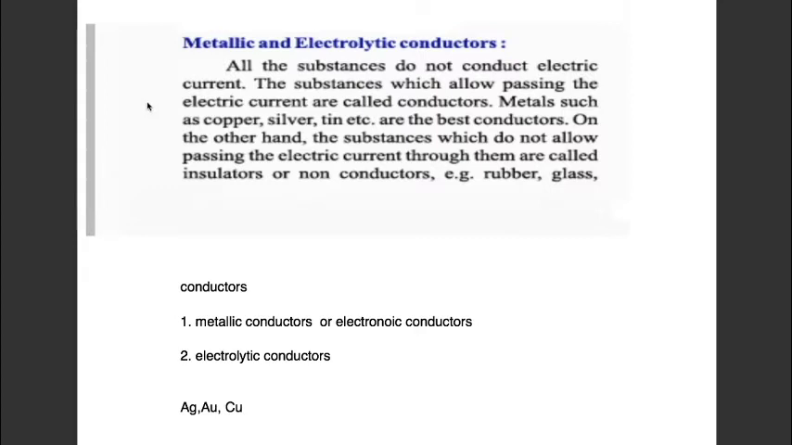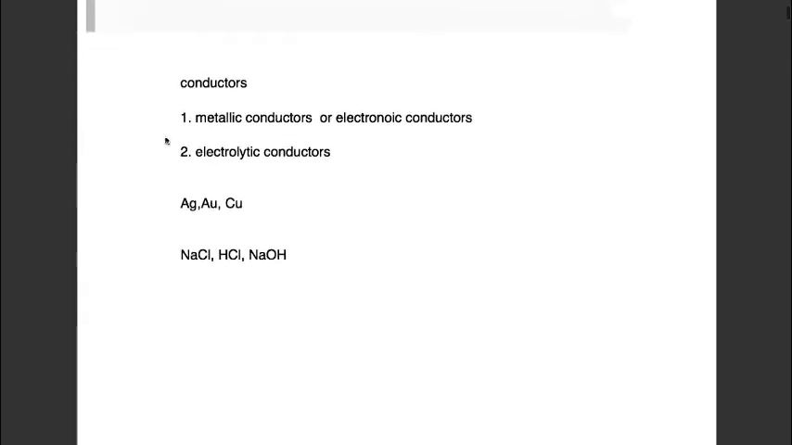Conductors are those substances which allow electric current to pass through them. On the other hand, insulators are those substances which do not allow electric current to pass through them. Insulators are also called non-conductors. Conductors are further divided into two categories: metallic conductors or electronic conductors, and electrolytic conductors. Silver, gold, copper are conductors of the first type, meaning metallic or electronic conductors. Sodium chloride, hydrochloric acid, sodium hydroxide are examples of the second type, electrolytic conductors.